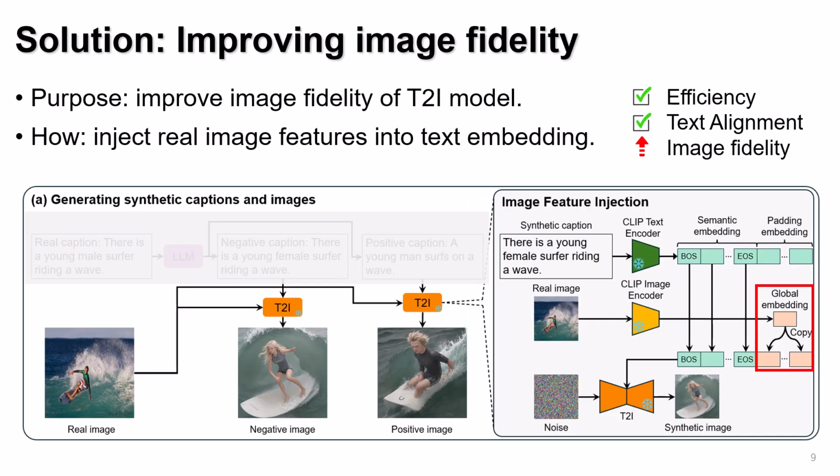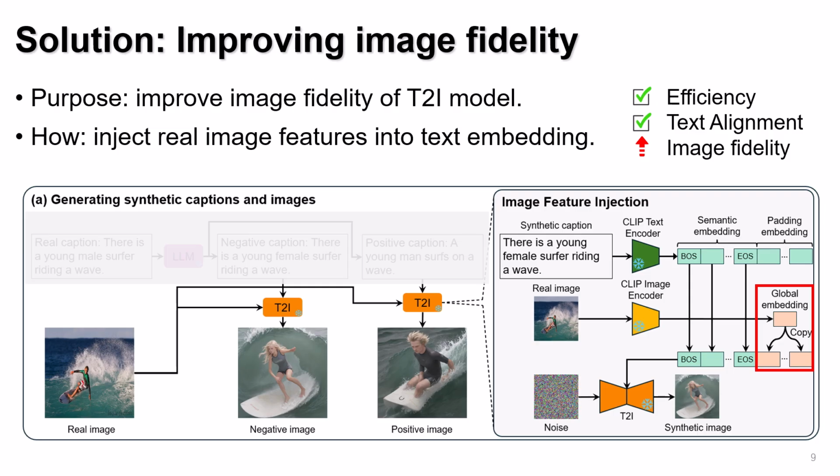To alleviate this issue, we build on a fast text-to-image model that already performs well in terms of efficiency and text alignment, and enhance it by injecting real image features into the text prompt embeddings to improve image fidelity. In text-to-image models, the prompt embeddings produced by the CLIP text encoder can be separated into semantic embeddings and padding embeddings.